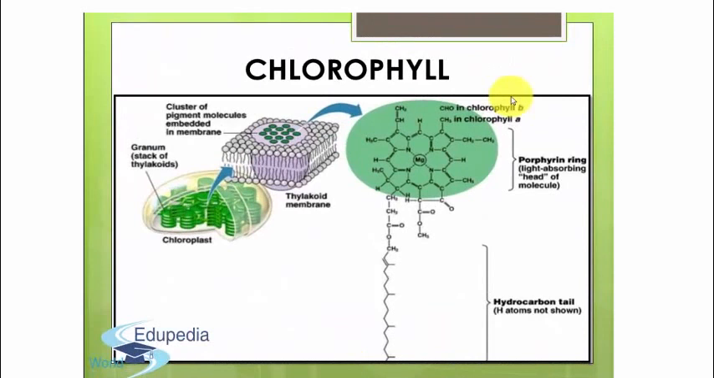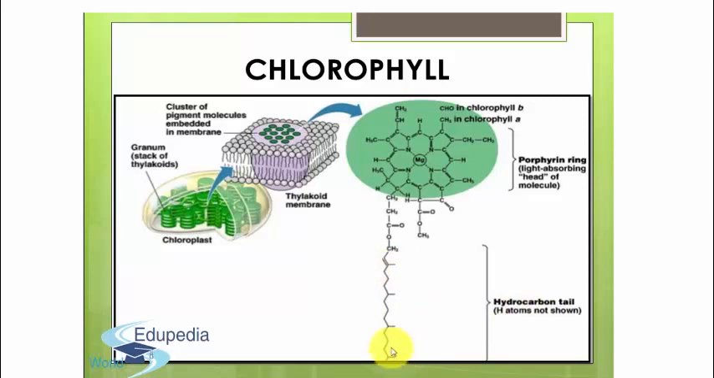Chlorophyll is the green photosynthetic pigment found in plants. Chlorophyll is a mixture of 4 different pigments, namely chlorophyll A, chlorophyll B, carotene and xanthophyll. See, here you can see the structure of chlorophyll, where it consists of a porphyrin ring, which is the light absorbing head of the molecule, and a hydrocarbon chain which is made up of H atoms that are not shown here in the image.